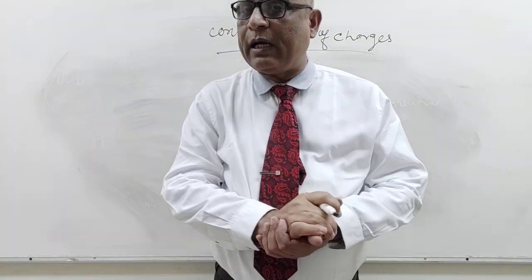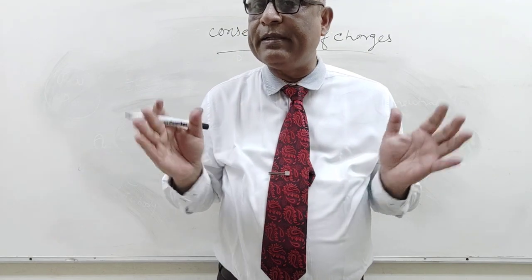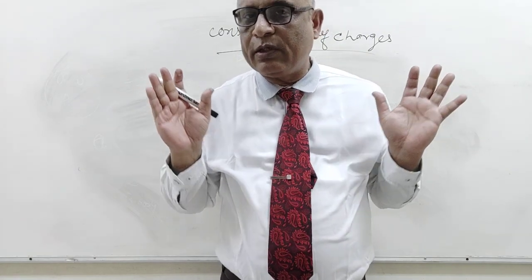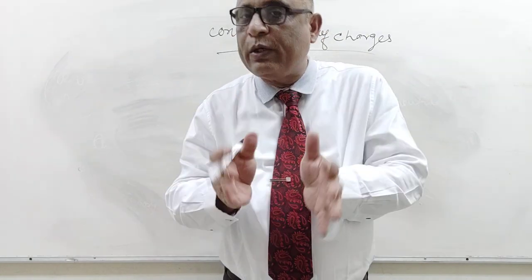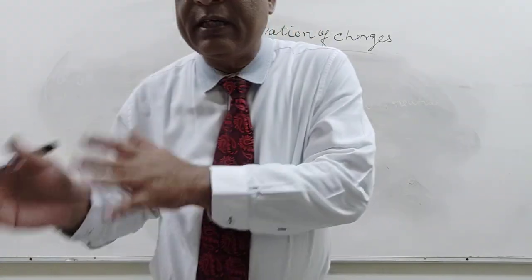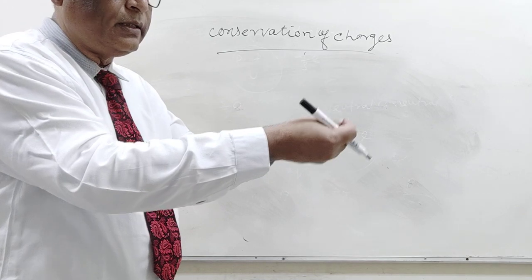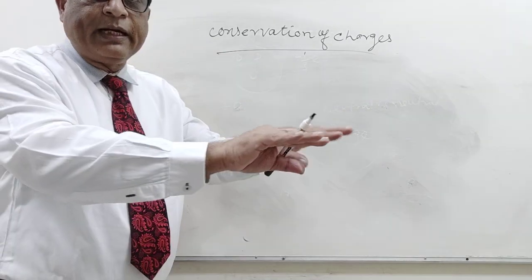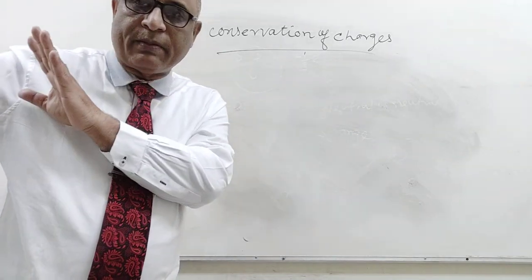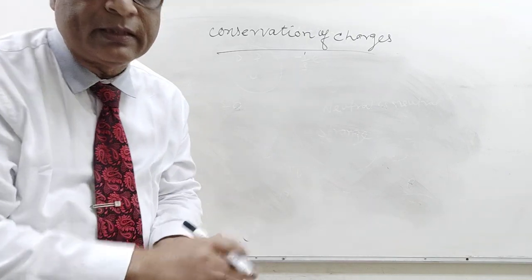Total charge on an isolated system remains conserved. It is very clear about the isolated system. Take different things, but they are not in touch with another system; that is known as an isolated system.